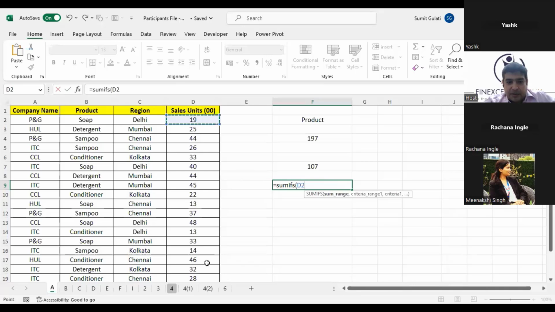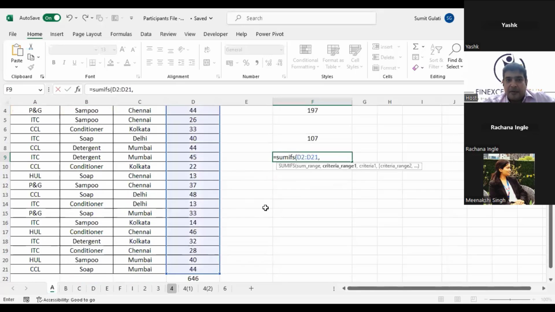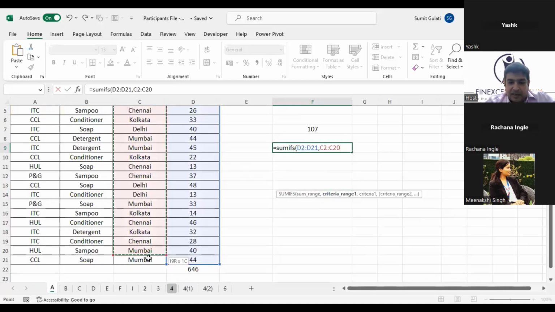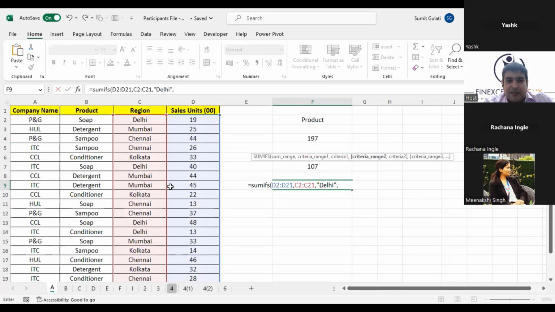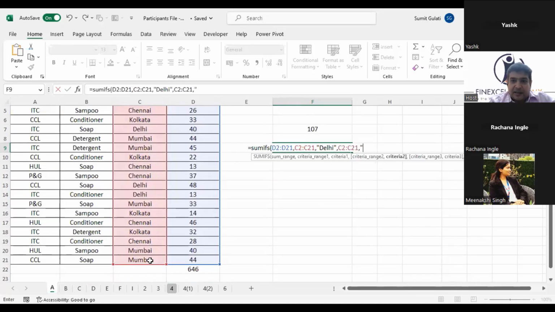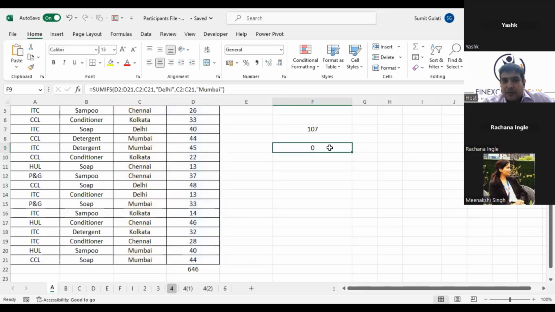I go and select the sum range, comma. What is it asking me next? Criteria range 1. I go and select the criteria range 1 and give it the criteria Delhi. I could have put in stars, leaving it for the time being. I go and select the criteria range 2 and select the criteria to be Mumbai. The moment I press enter, it gives me the answer 0.